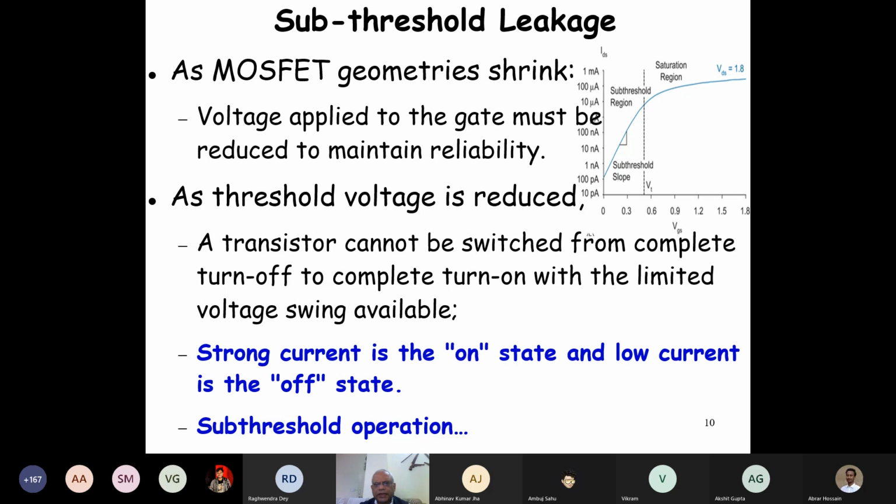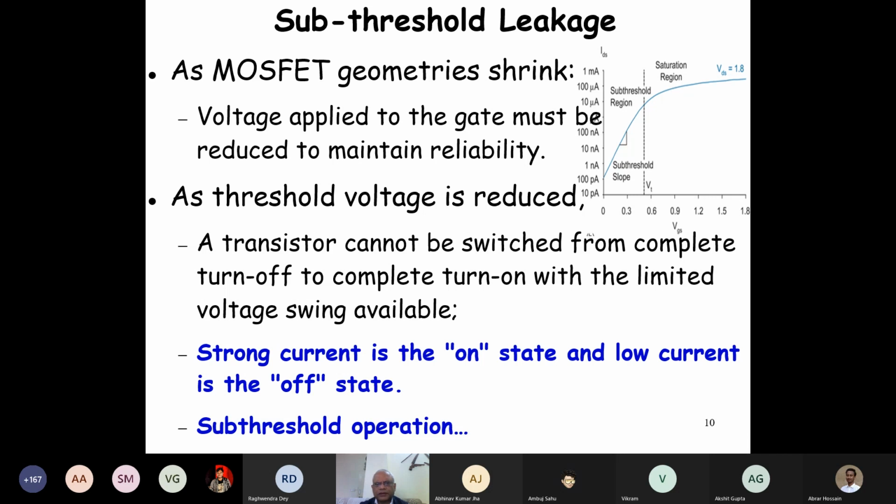But at 0 volt, the current is negligible, 100 picoampere. So if we are able to operate the transistor between 0 and 1.8, we have a proper transistor with very little leakage, 100 picoampere, negligible. And at on state, it has 100 microampere of current.